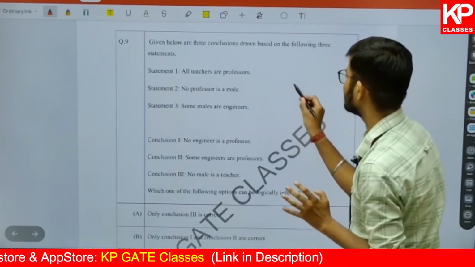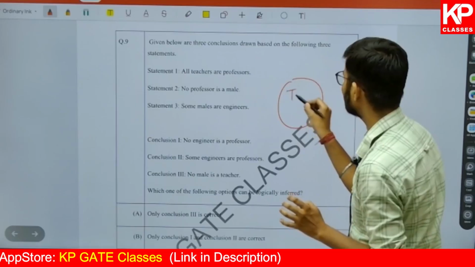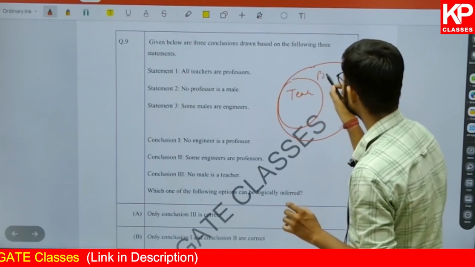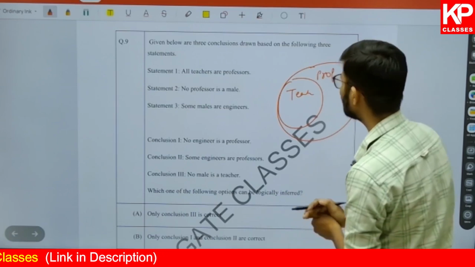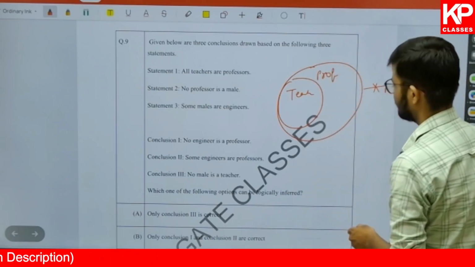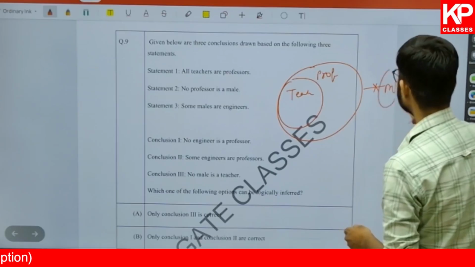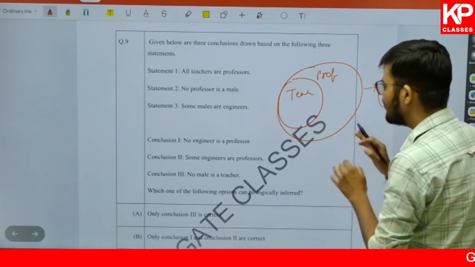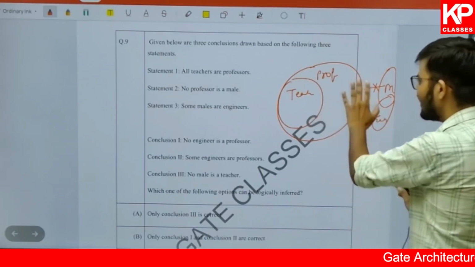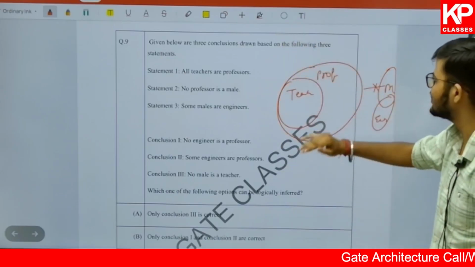All teachers are professors. So here is a Venn diagram for teachers. All teachers are professors. And then after that, no professor is male. For an example, try to understand, this is male. Some males are engineers. So one Venn diagram is possible which is satisfying all the conditions.